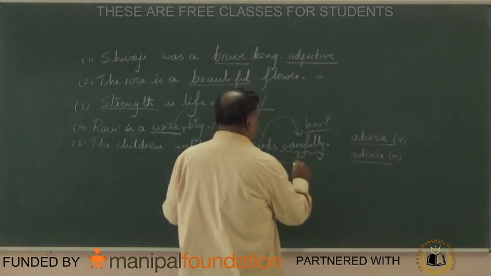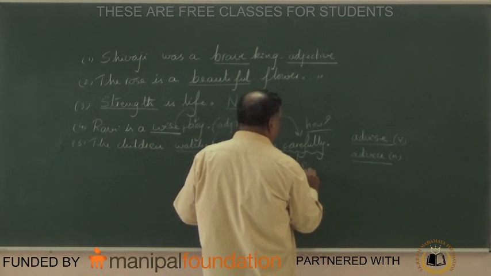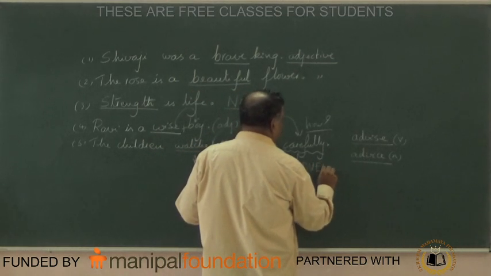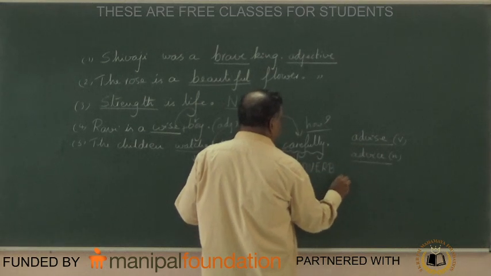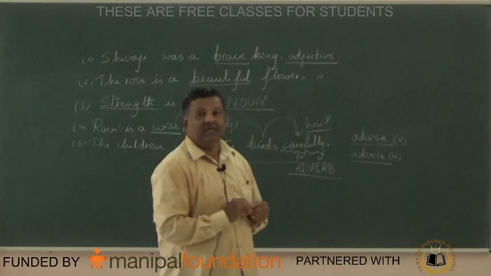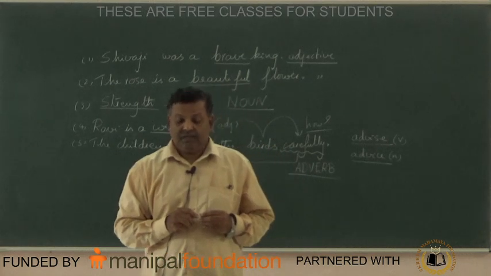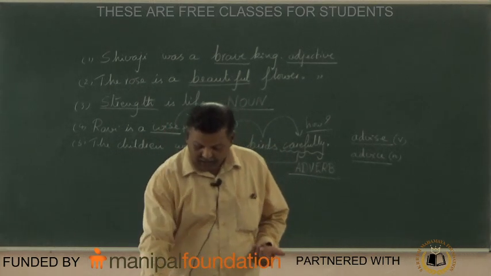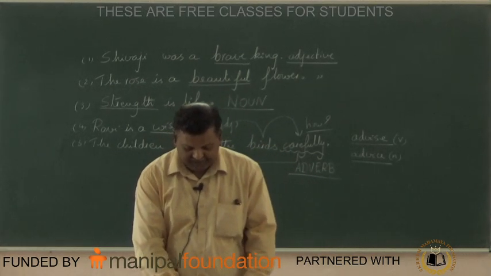So carefully, this is adverb. In Kannada we say kriya visheshana. What is that? Kriya visheshana. Yes.